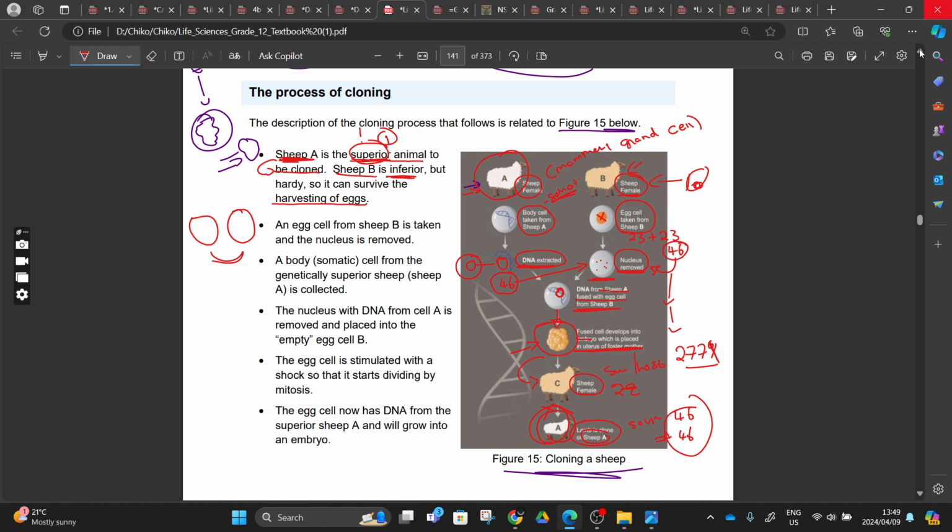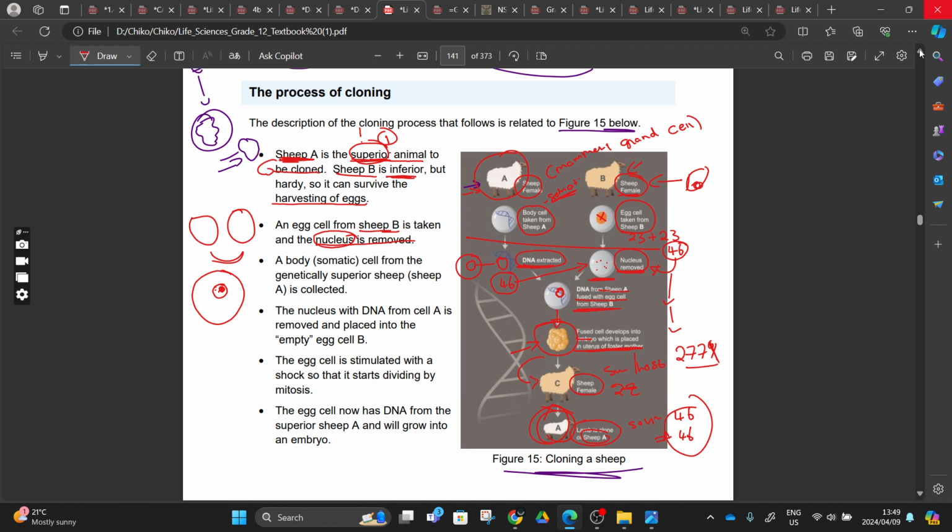After taking this egg, we take it to the lab, and an egg cell from sheep B is taken, and then the nucleus is removed. We remove the nucleus, meaning we remove the body inside the nucleus. We are going to remove everything here. They are not just removing the DNA, they are not just removing the chromosomes here. They are removing the nucleus with its components.